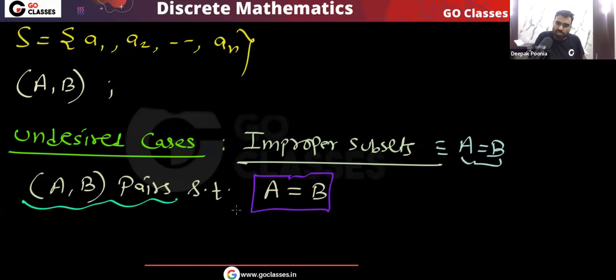Now every element has two choices: either it will belong to both or it will belong to none. So that will be equal to 2 power n.